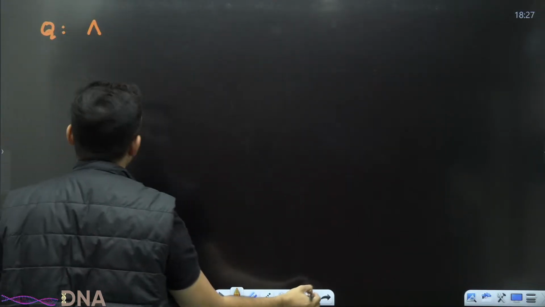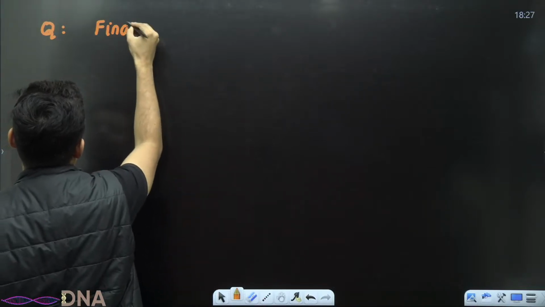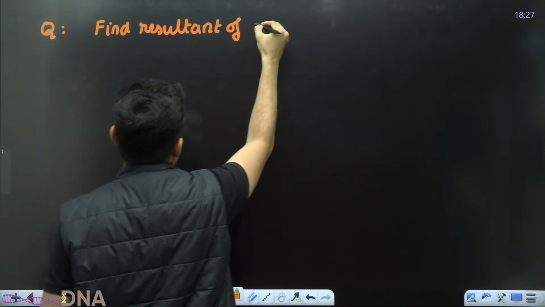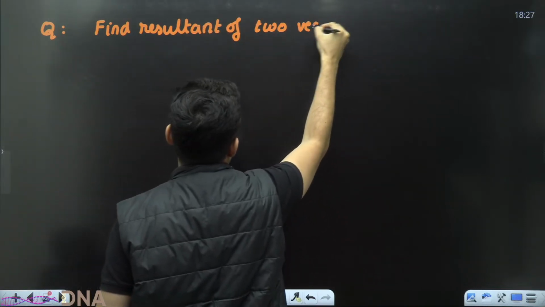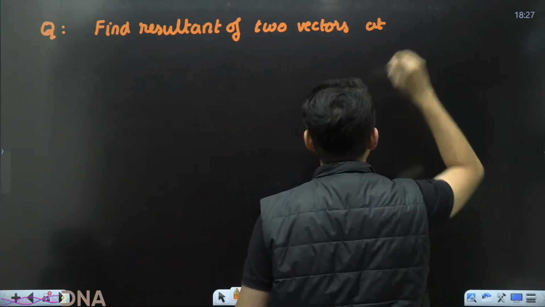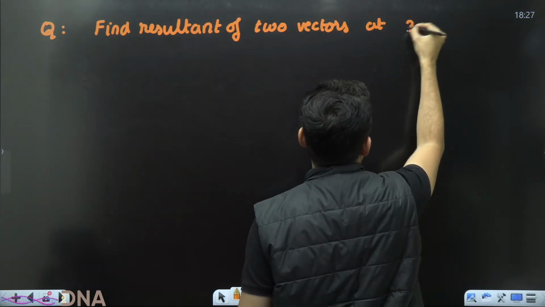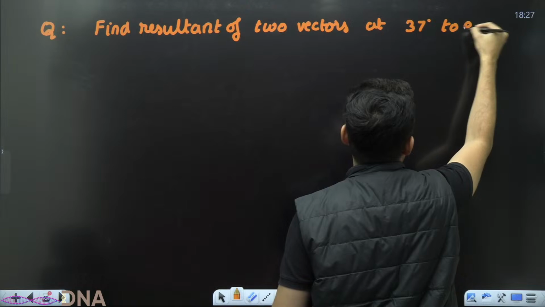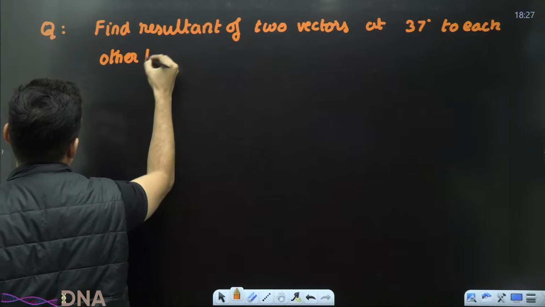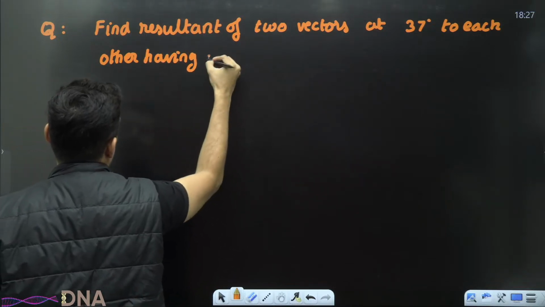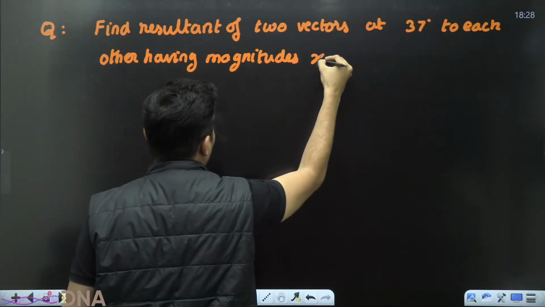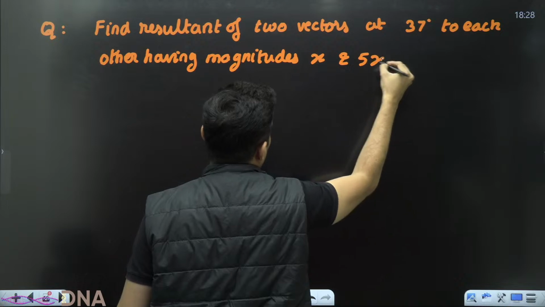Find the resultant of two vectors at 37 degrees to each other, having magnitudes x and 5x.